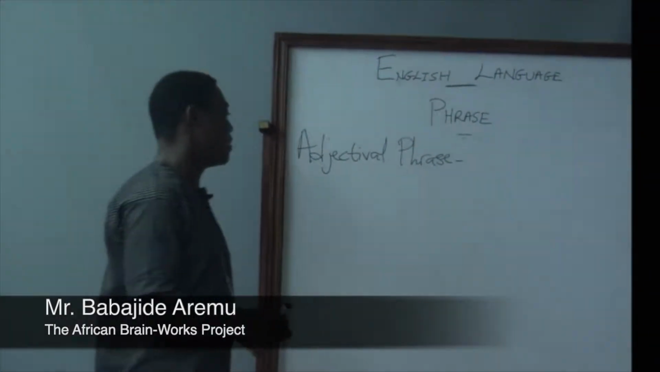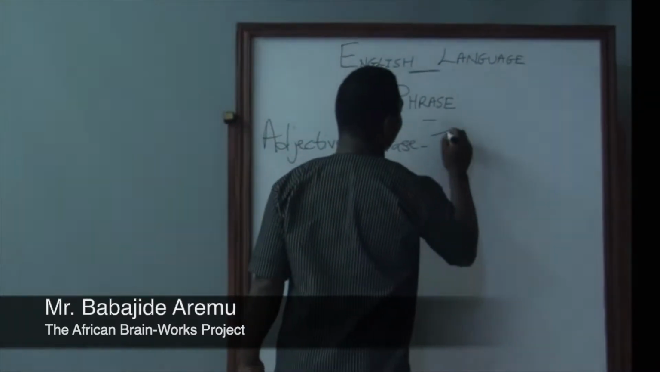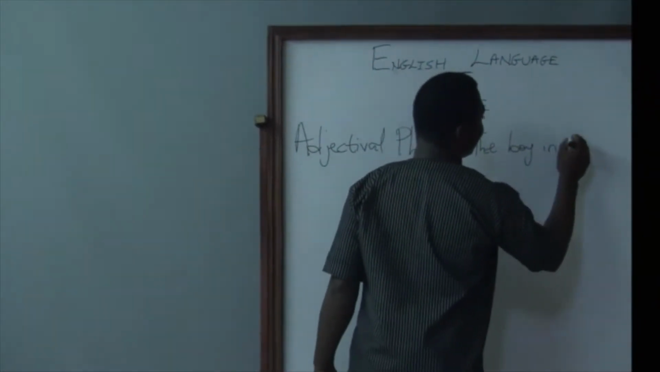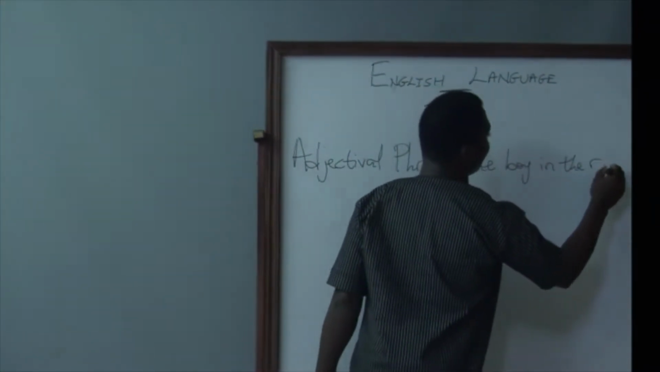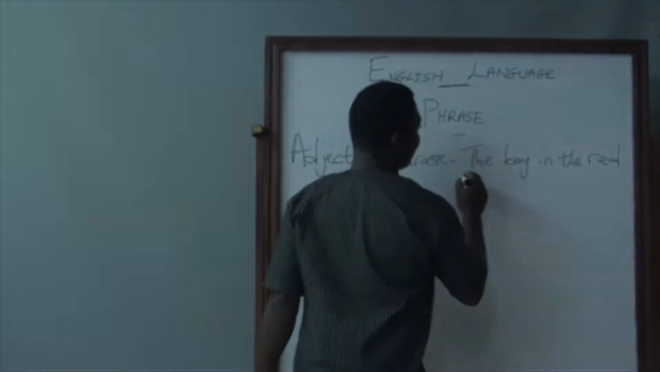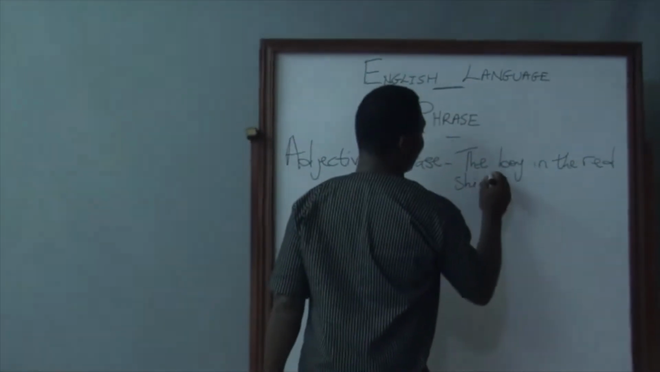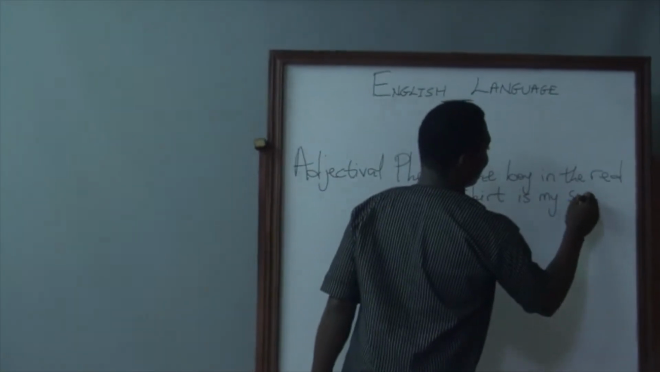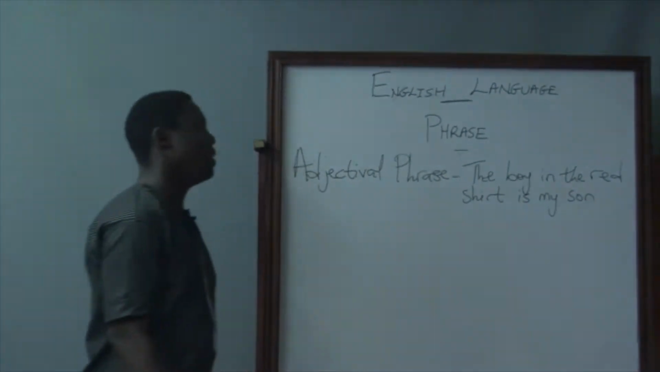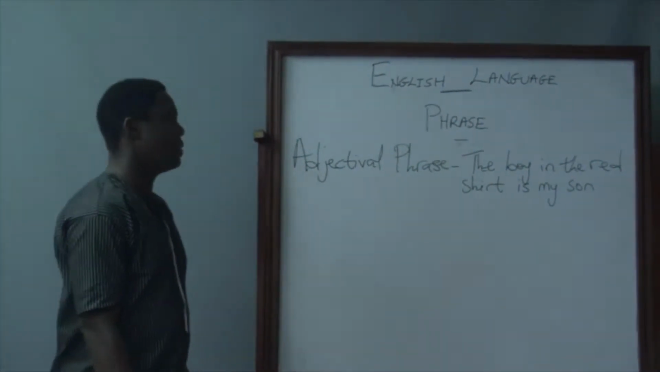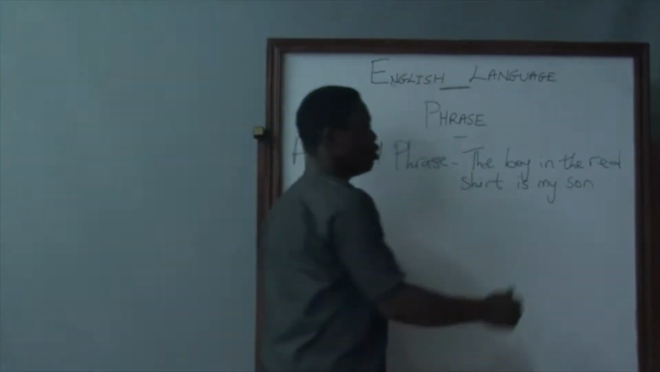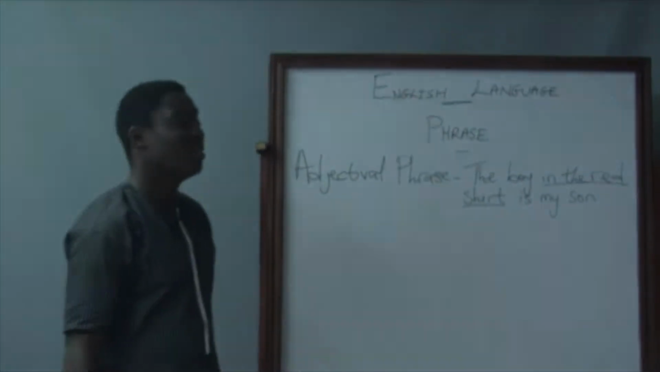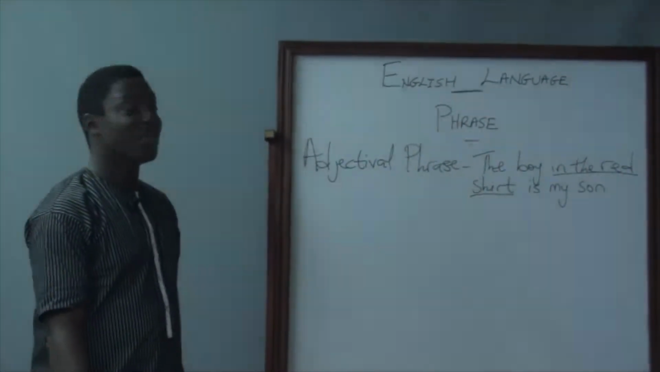I give us this example. The boy in the red shirt is my son. The boy in the red shirt is my son. I can simply do away with this, in the red shirt, and simply say, the boy is my son.